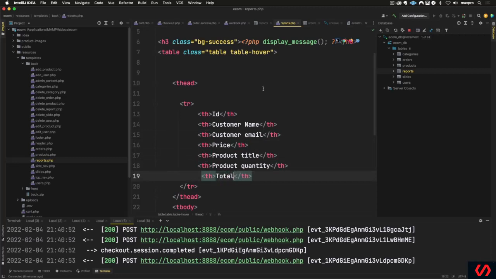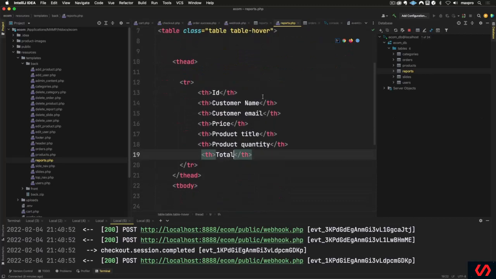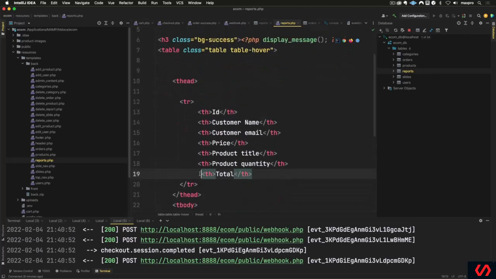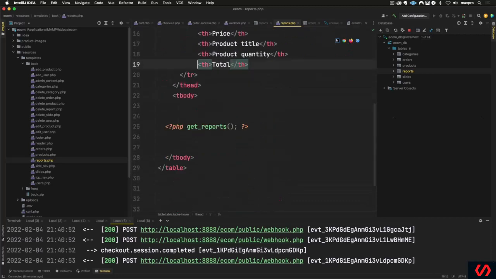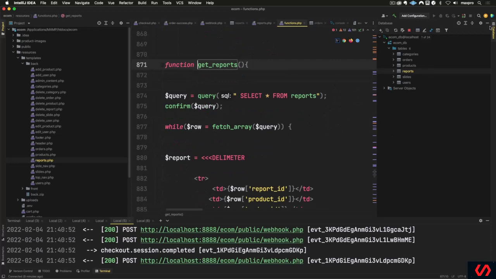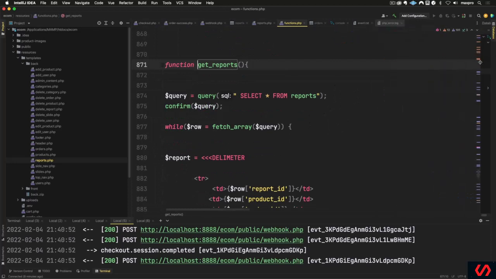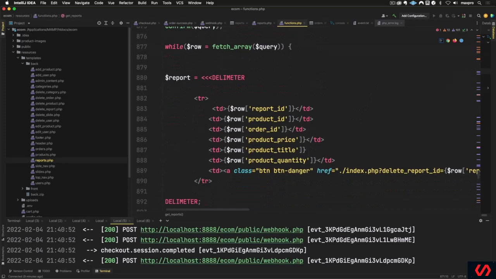Total. So where are we doing this? We are doing this in this function here. I'm going to press command and click, or control click in Windows, I believe. You can do it like that. This is where we're getting all this information. So I need to do this here.